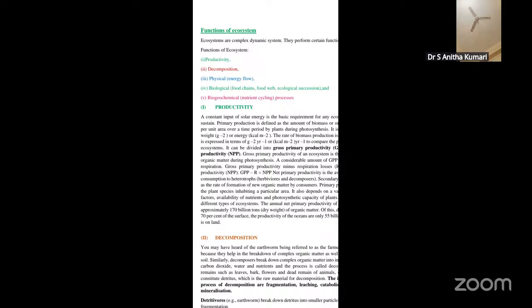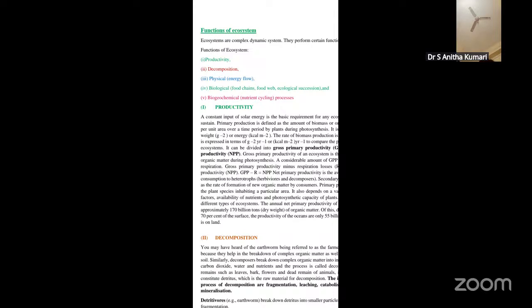Detritivores are also called decomposers, like the different microorganisms such as bacteria and fungi. Apart from that, even the earthworms decompose the dead organic matter into simple forms. We will see one by one what the different processes of decomposition are and how they take place.